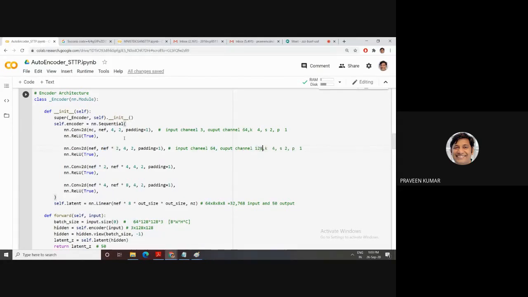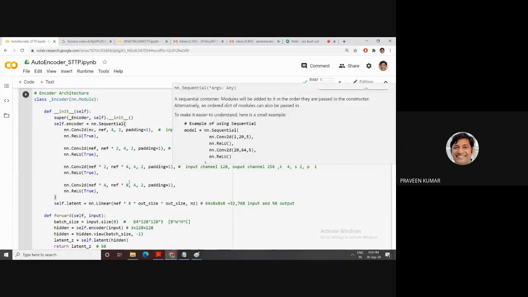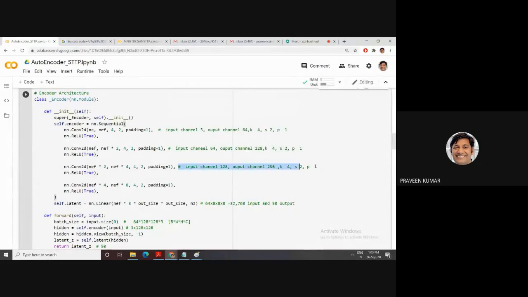Remaining thing is same filter. Then next one is 128. Then next one is multiply by 4, it's 256. Remaining thing is same. Then next one is 512. Oh, sorry, 256 is my input. Then output channel is 512.